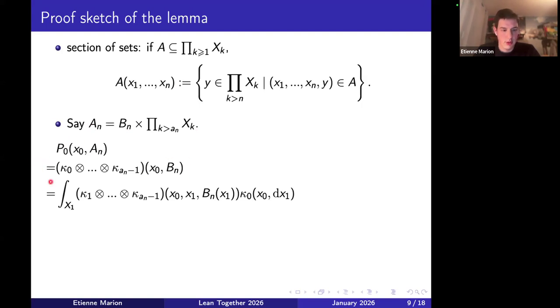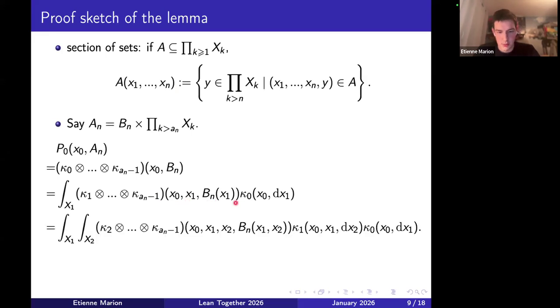And so we can use the definition of the composition product to write this as an integral. And so here we have a new x1 which appears in the kernel, and we have to use the section of Bn. And we can iterate this computation with x2. So we have x1, x2 there and a section. And we actually do this over and over again.